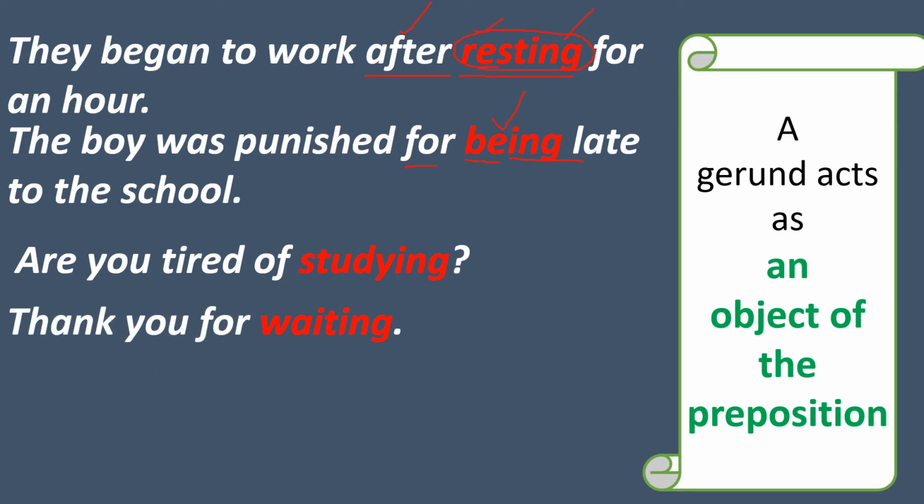Next one. Thank you for waiting. Waiting is a gerund. It is used after the preposition for. So waiting acts as an object of the preposition for. Next one. She is good at listening. Listening is a gerund because it is used after the preposition at. At is followed by the gerund listening. So listening is the object of the preposition at.